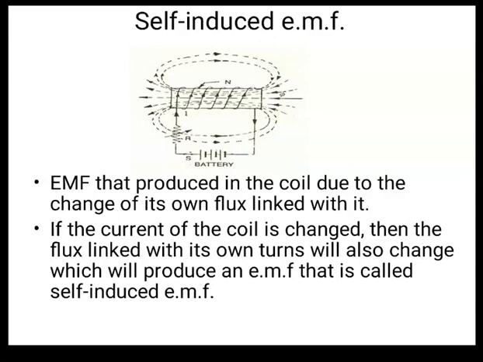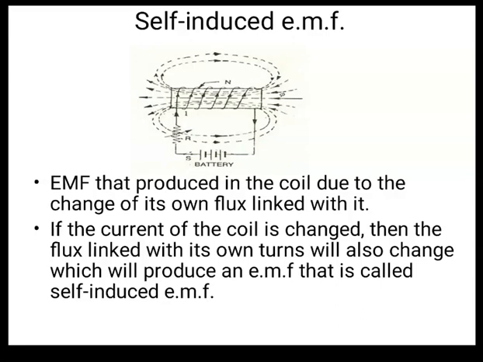Here you can see there is one conductor, and around that conductor copper wire is wound, and between the two ends of the wire we have given the supply, a battery, and we have given the resistance R, which is a variable resistance, right? Now what happens to the battery? Battery gives the DC supply, that is a constant voltage. If the voltage is constant, the current will be constant, and if the current is constant, the flux will also be constant, right? And if the flux is constant, do you think that EMF will be induced? Right? It will not be induced.